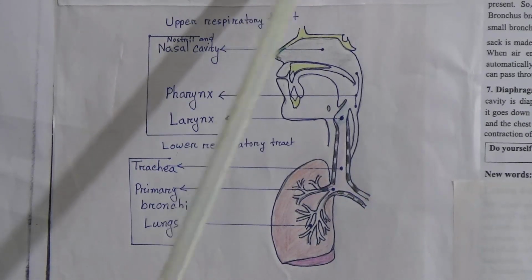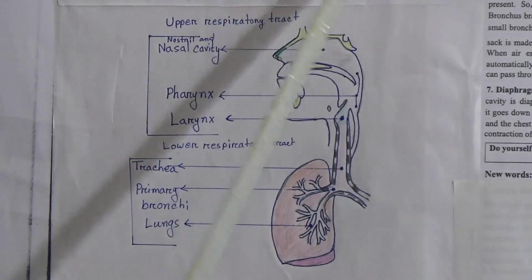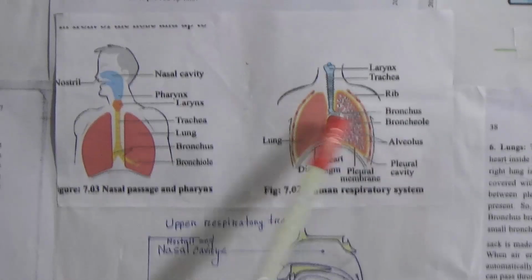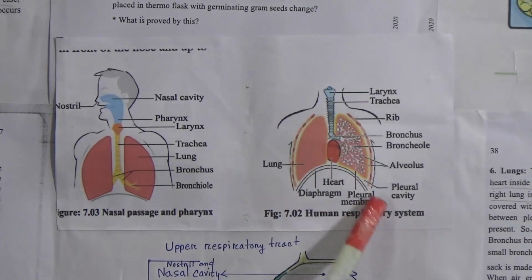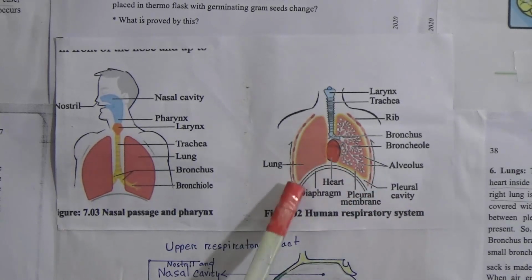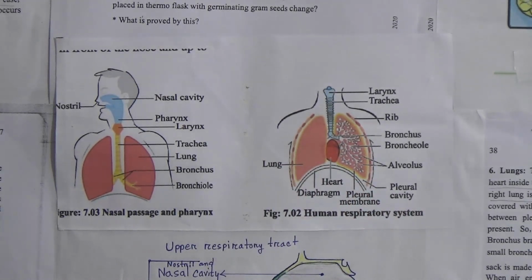Here you can see 2 lungs, and diaphragm, and the curve shape here is diaphragm.